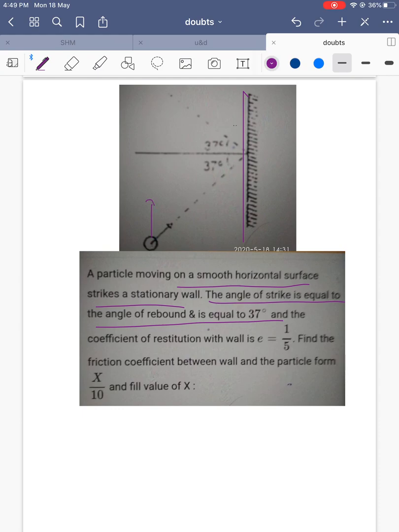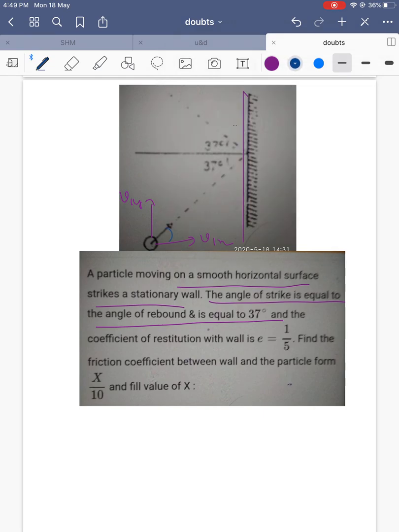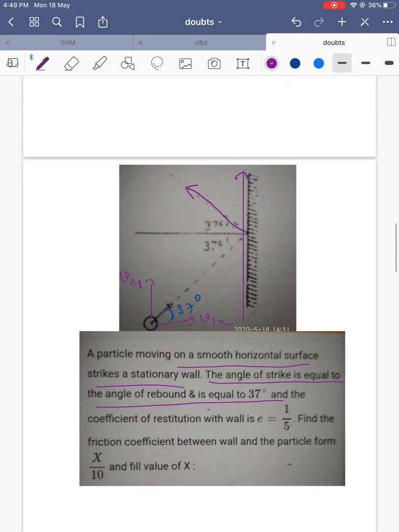Assume that the velocity is v1y, v1x. Hope you are able to see. It is an angle of 37 degrees, and after rebounding it goes with velocity v2y and v2x, at 37 degrees, and here is 37 degrees and 37 degrees here.